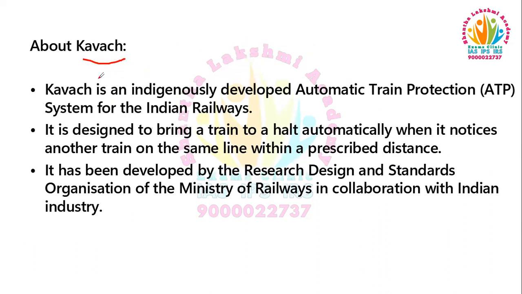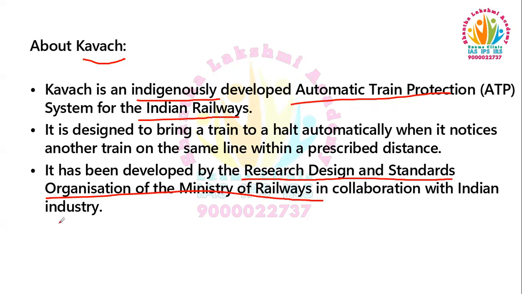Kavach is an indigenously developed automatic train protection system for the Indian Railways. It is designed to bring a train to a halt automatically when it notices another train on the same line within a prescribed distance. So who has developed this Kavach? It was developed by the Research Design and Standards Organization of the Ministry of Railways in collaboration with Indian industry.